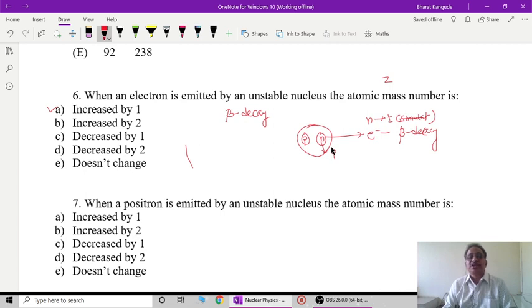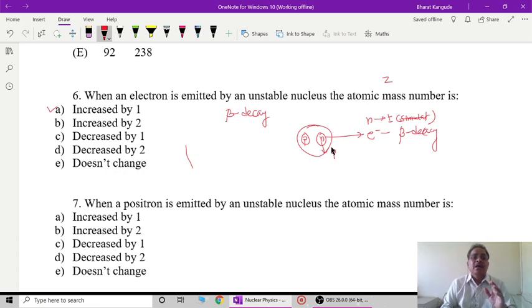The electron produced in this process is not allowed to remain inside the nucleus. This also we have discussed earlier with the help of the Heisenberg uncertainty principle. We can prove that this electron cannot remain inside the nucleus. Whenever it is generated, it has to come out, because it does not qualify to remain inside the nucleus energetically. The minimum amount of energy it requires to be inside the nucleus is much more than what it possesses, and therefore it is literally thrown out of the nucleus, and that is what we call beta decay.